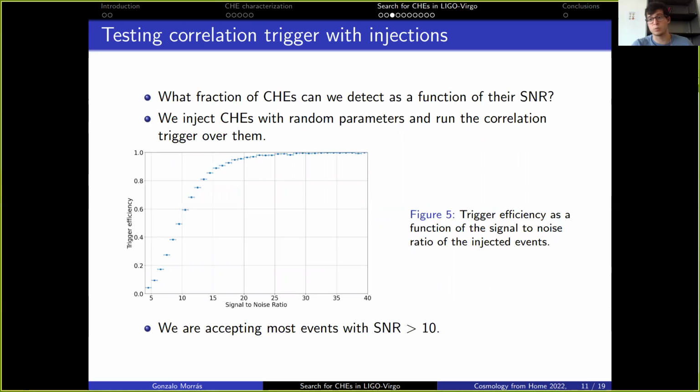Okay, so the first thing that comes to mind once we have defined this trigger is what fraction of close hyperbolic encounters can we detect as a function of their loudness, which in the context of gravitational waves, we measure by the signal-to-noise ratio. To answer this question, we inject close hyperbolic encounters with random parameters and run the correlation trigger over them. What we observe is that the larger the signal-to-noise ratio, that is, the louder an event is, the more likely we are to recover it, which makes sense given the fact that they will be easier to spot. And we also observe that we are accepting most events with a signal-to-noise ratio greater than 10.